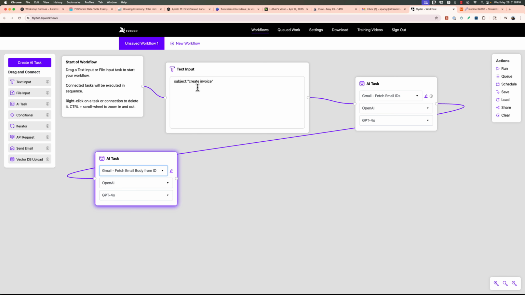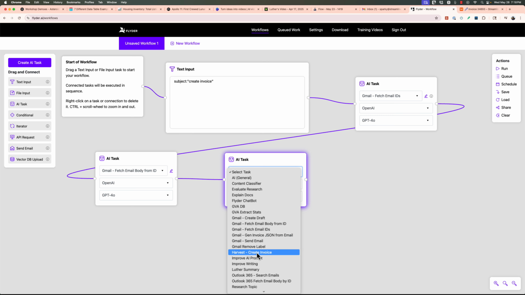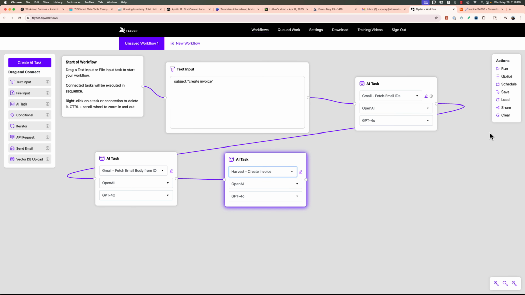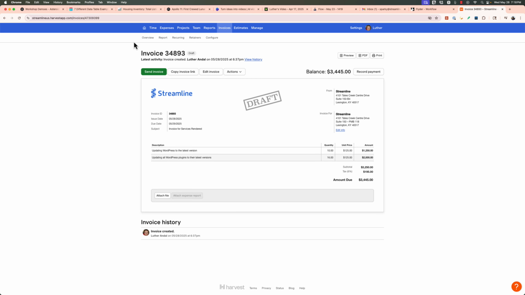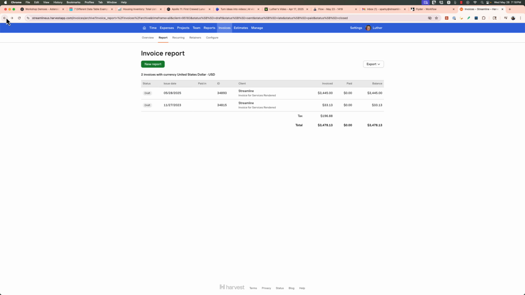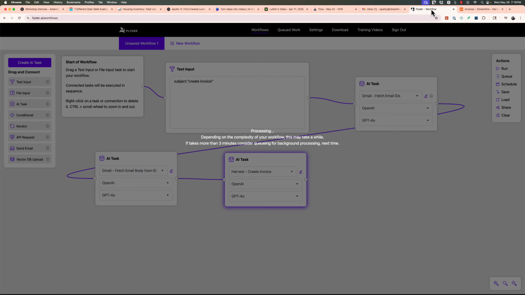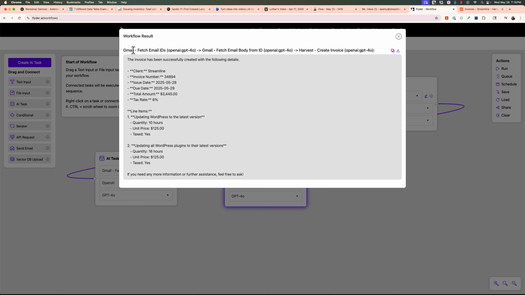So we're going to get the email IDs. We're creating invoice as the subject. We're going to grab the email body from those. And then we're going to send it over to an AI task that reads it and creates the invoice. And I'm going to go ahead and press run on this. And I'm going to speed up. But first of all, we'll come over here and you can see that there are 2 invoices sitting here. We'll let this run. Oh, it's already done.